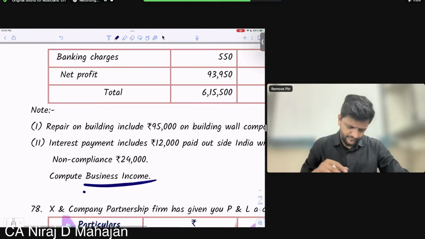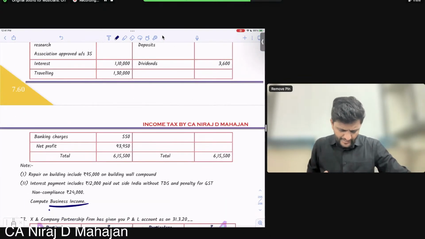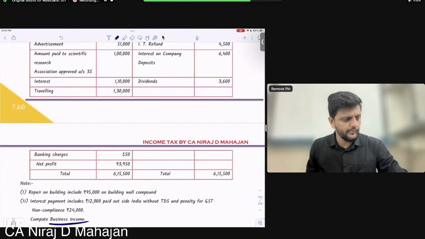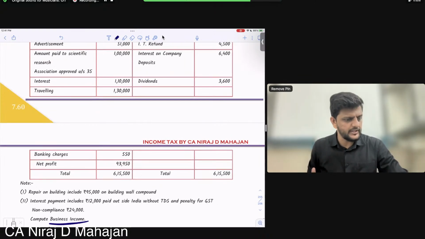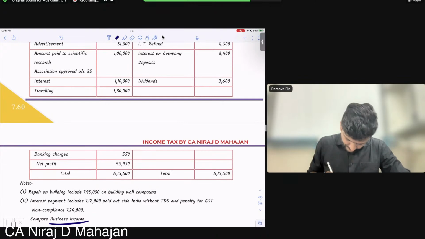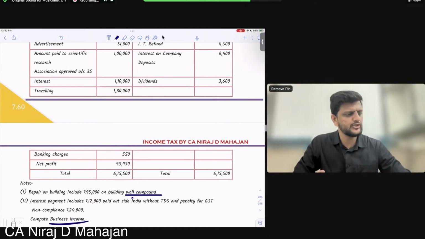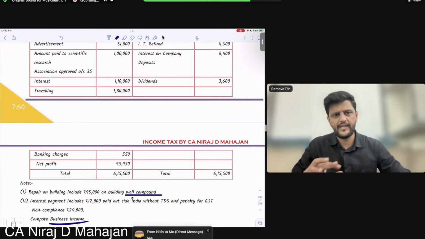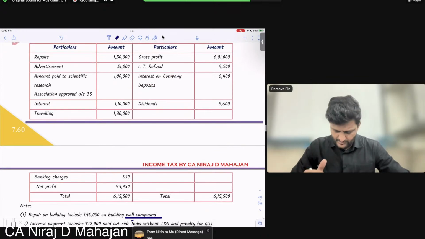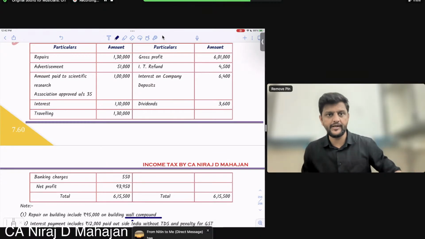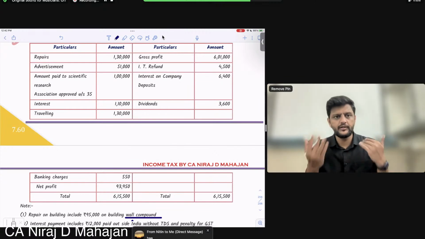Now, repairs to building include 95,000 on building wall compound. Till here? The wall compound will be a capital expenditure. Yes or no? That will not be allowed. I hope this much you understood. But it is already debited to P&L, so we have to remove the debit. Our profit will increase.